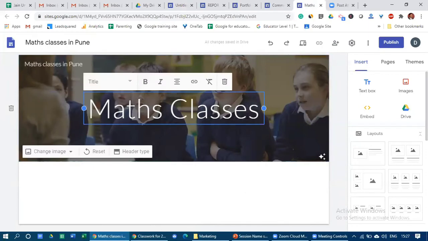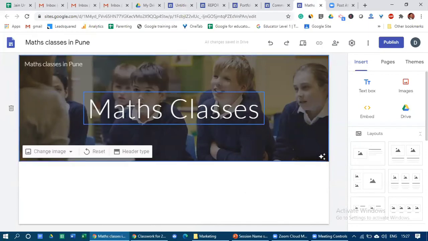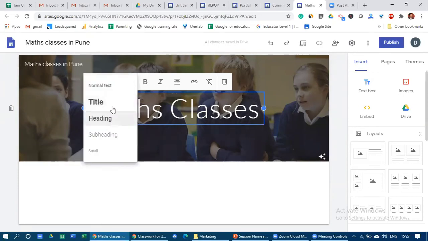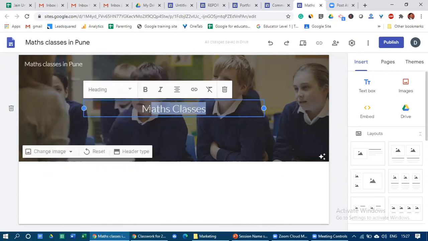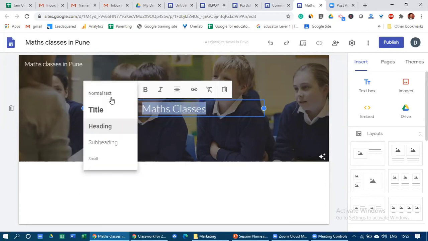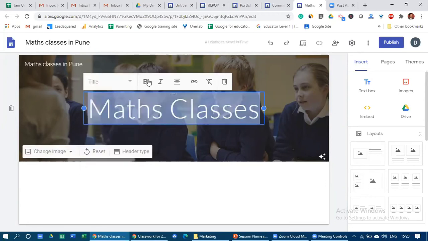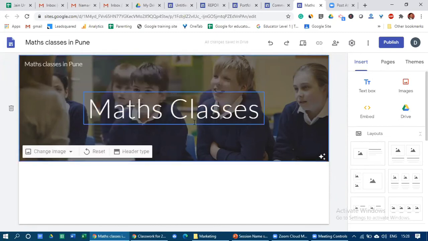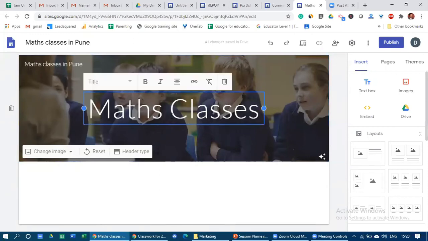And how to change the size, right? So if you want to change the size, you see, as soon as you click onto this text box, you will see different options over there. And I'm sure everyone is familiar with these options. So if I just click onto a down arrow and heading, you'll see the sizes of your font get reduced, and title, then again it can get expanded. Then again you have options called bold, italics, the way those options are available in the Word file. Similarly, no coding is required as we have seen. So this is the way you can edit the text.